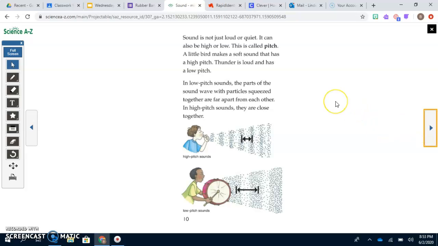Sound is not just loud or quiet, it can also be high or low. This is called pitch. A little bird makes a soft sound that has a high pitch. Thunder is loud and has a low pitch. In low pitch sounds, the parts of the sound wave with particles squeezed together are far apart from each other. In high pitched sounds, they are close together.